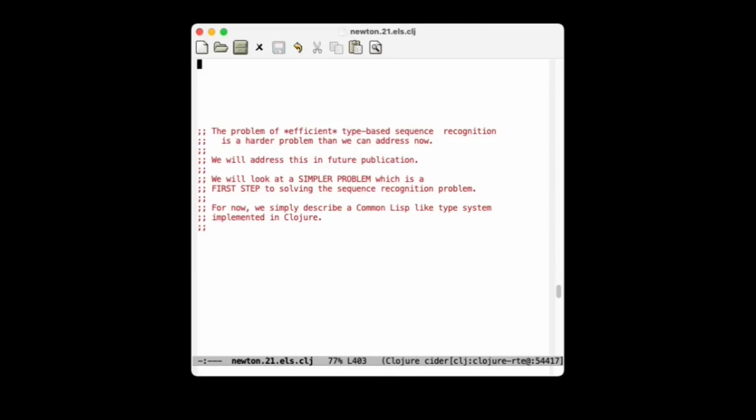The problem of efficient type-based sequence recognition is a harder problem than we are able to address in this particular presentation, in this publication. We'll address that more robustly in a future publication. But for the moment, we want to look at a simpler problem, which is the first step in a sequence recognition problem. And that's the problem of how do we implement a sufficiently general but simple type system and embed that in a language such as Clojure.